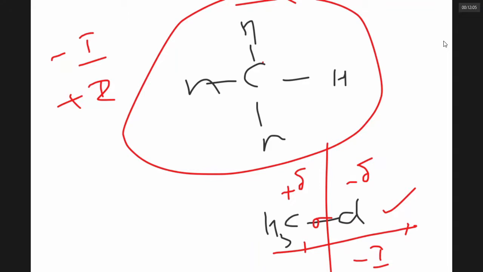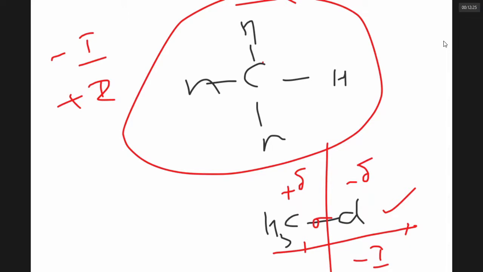Whenever there is an electron releasing group, the carbon chain gets minus charge. Whenever there is an electron withdrawing group, the carbon chain gets positive charge. The charge is transmitted through carbon atoms up to the third atom. Beyond the third atom, the charge transmitted is really negligible.